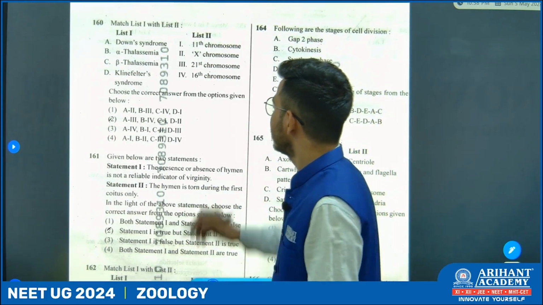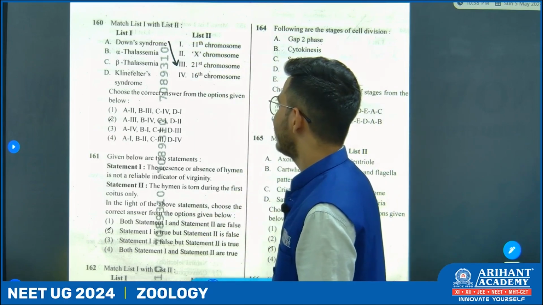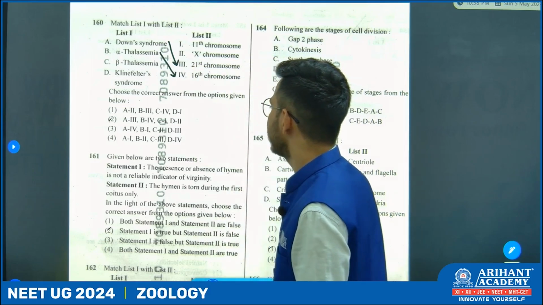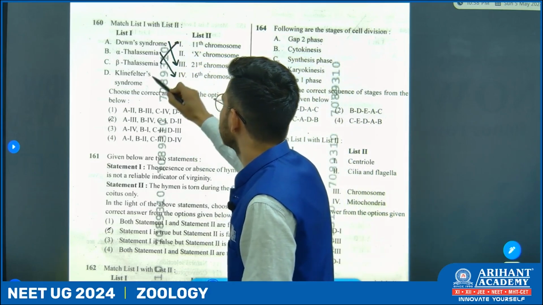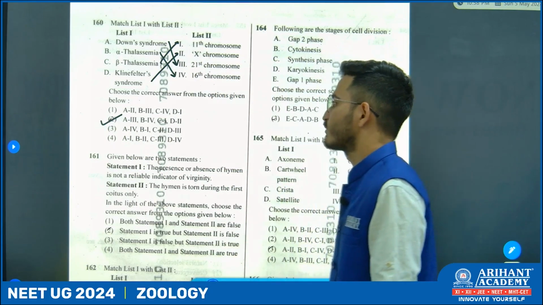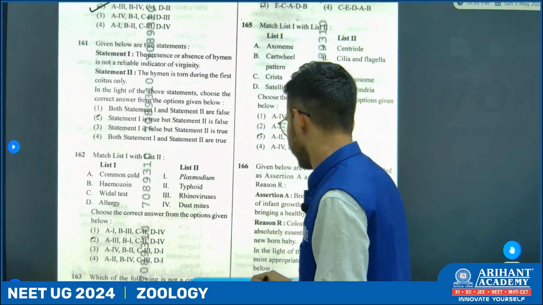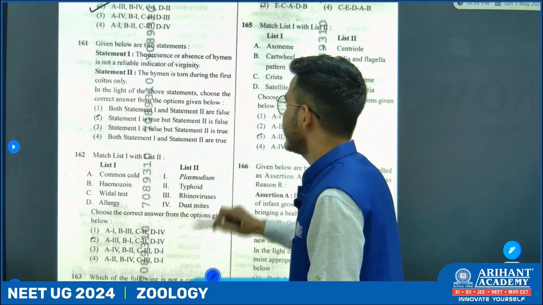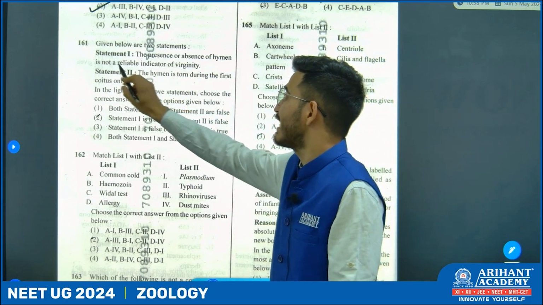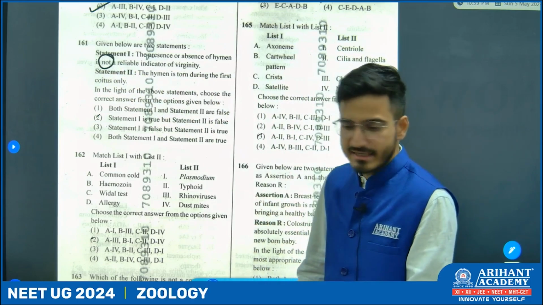160. Now, Down syndrome is because of 21st chromosome. Alpha thalassemia is 16th chromosome. Beta thalassemia is because of 11th chromosome, and Klinefelter syndrome is because of X chromosome, which makes it option number 2.